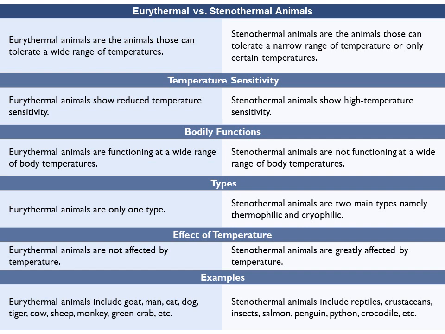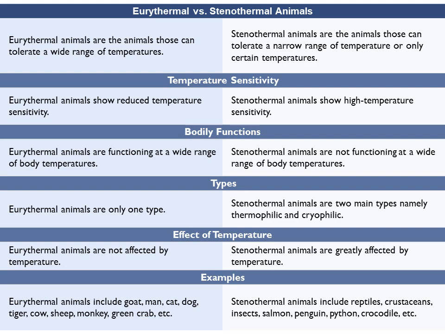Examples of eurythermals include birds as well as mammals. We can collect many examples like goat, man, cow, sheep, monkey. All these are examples. Stenothermals are poikilothermic, which cannot maintain a constant body temperature.